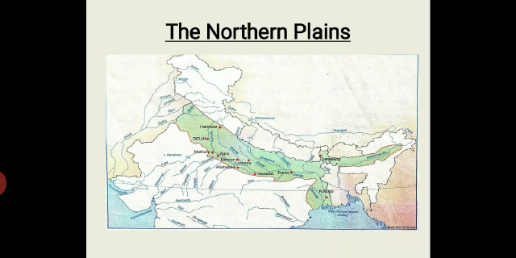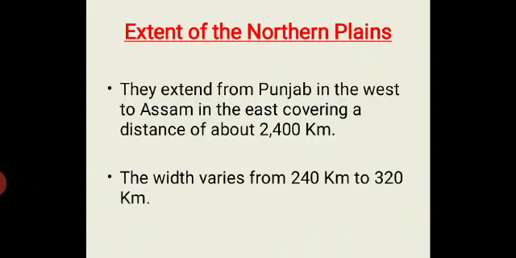Here is this map of northern India, in which this shaded portion is showing us the extent of Northern Plains. We can see that the Northern Plains extend from Punjab in the west to Assam in the east. If we talk about the distance covered by them, from west to east, they cover a distance of about 2,400 kilometers. And the width of Northern Plains varies from 240 kilometers to 320 kilometers.